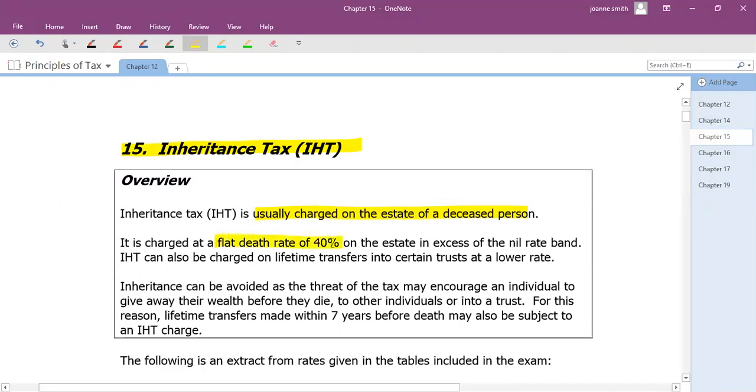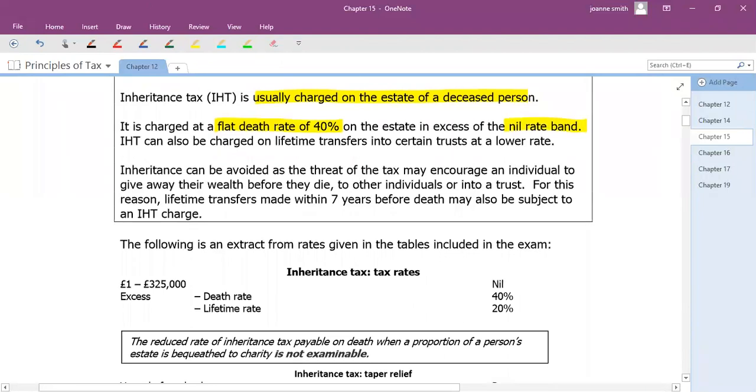At death, it's charged at a flat rate of 40% on any estate that exceeds what we call the nil rate band. And we'll do more about this later on, but basically, if we look at the rates tables that you get in the exam, the first 325,000 of your estate effectively is taxed at zero. So you will only have death tax to pay if your assets are worth more than that.